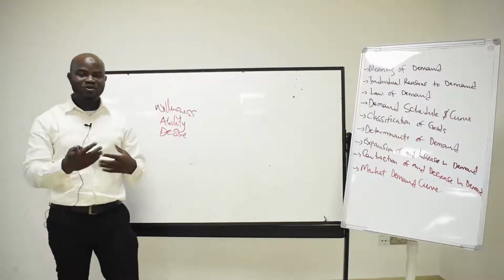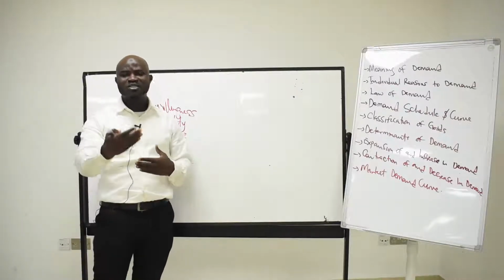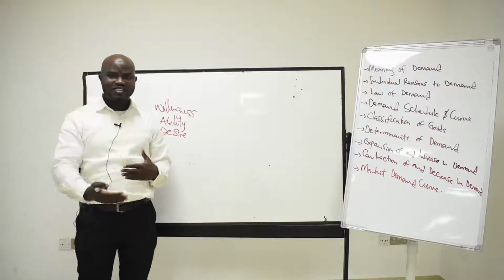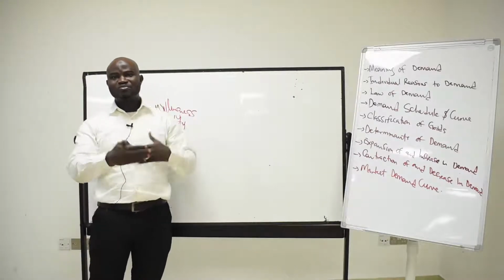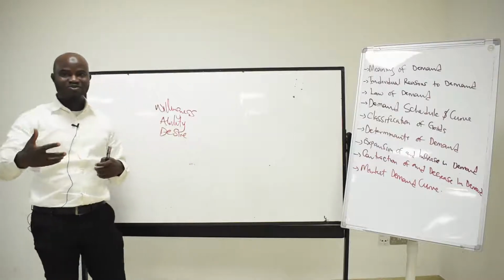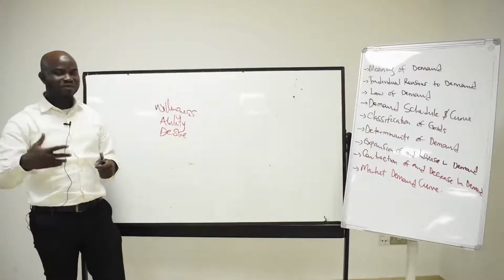Preferences mean that a lot of people have a scale of preferences. Why do you need this product now before this one? As a student, I need a pen, I need a book, and there is some other need, probably the school fees. So the scale of preferences also determines the quantity purchased by the consumer.